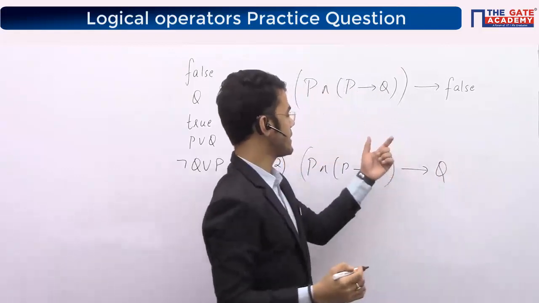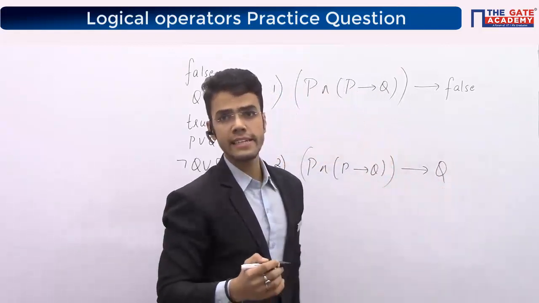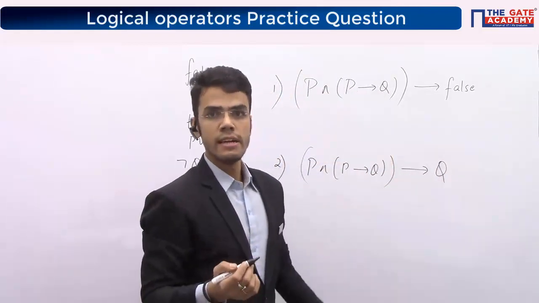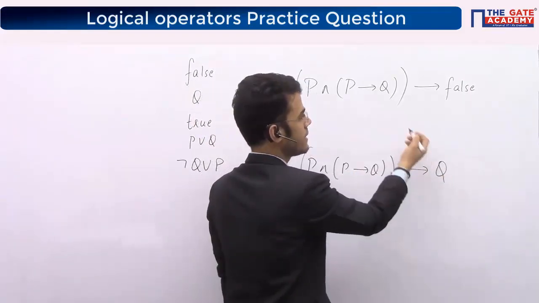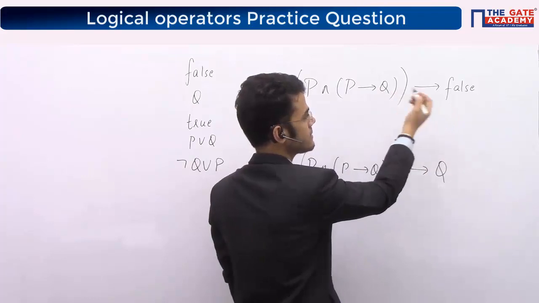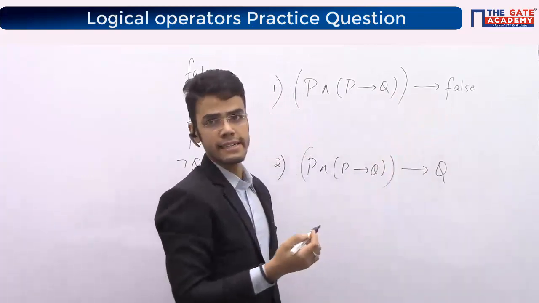And how to try whether this implies Q or not? Again, the target is to try to generate one false case. If a false case comes, in that case I will say this does not imply that. If a false case does not come, I will say yes, the first expression implies the second expression, right?